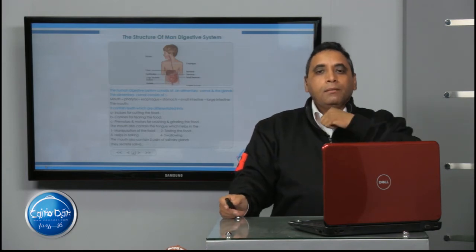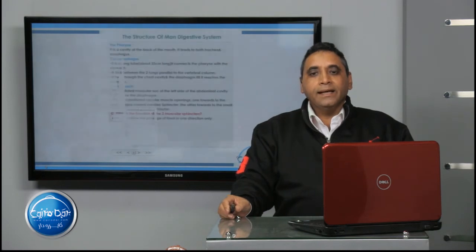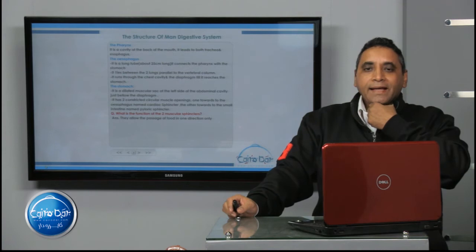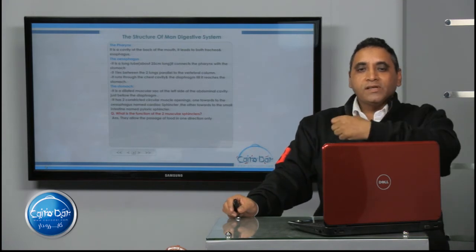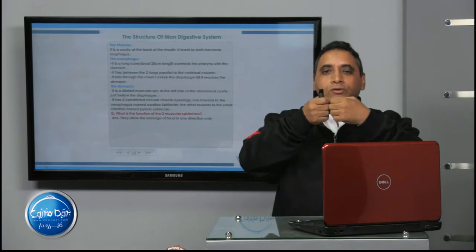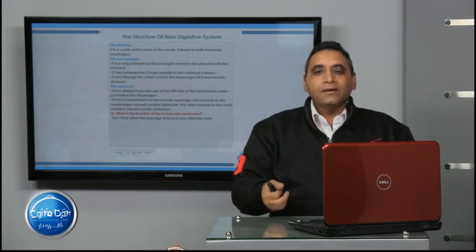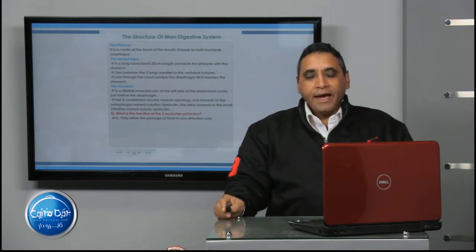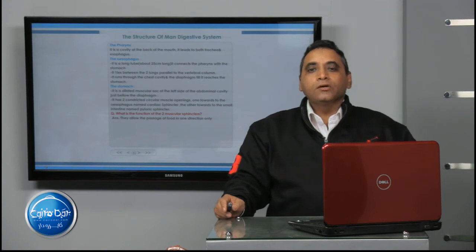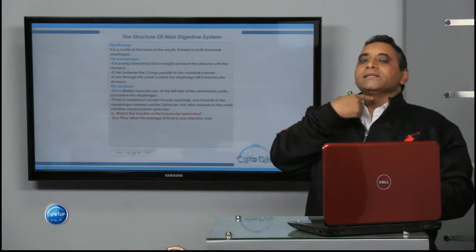So the mouth, or the buccal cavity, contains teeth, tongue, and the salivary glands. The pharynx is the part that acts as the intermediate between the digestive system and the respiratory system. The pharynx cavity contains two openings, one of them allows the air to get inside the trachea and the other allows the food to get inside the esophagus. But the esophagus is a long muscular tube of about 25 centimeters. It connects the pharynx and the stomach.